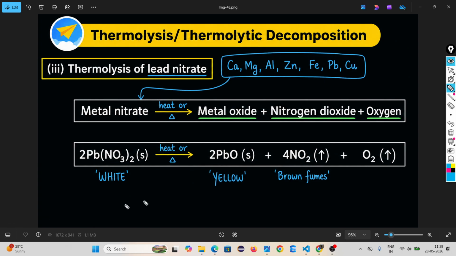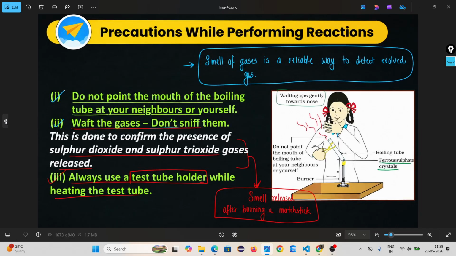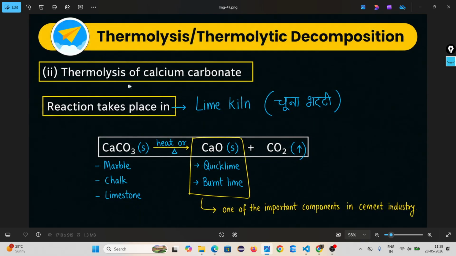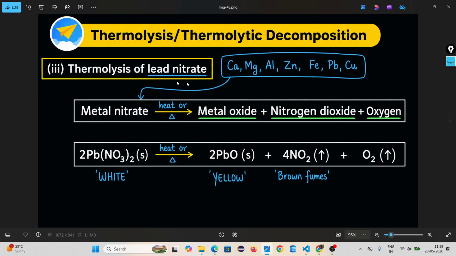You hear a sound due to the decomposition of lead nitrate, you get a yellow residue, and brown fumes of nitrogen dioxide and oxygen gas are released. You have to remember these three examples of thermolysis: thermolysis of hydrated ferrous sulfate, thermolysis of calcium carbonate, and thermolysis of lead nitrate. You understand this?